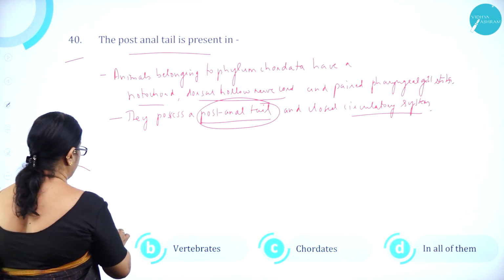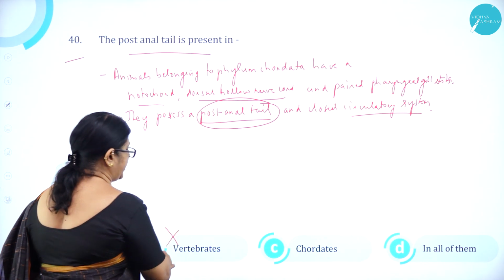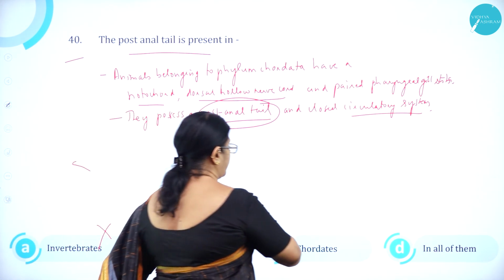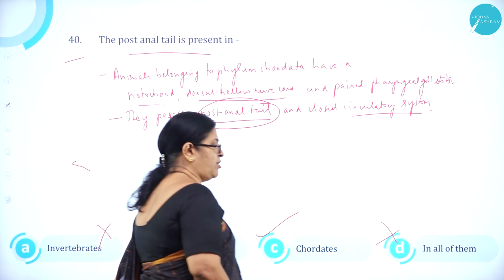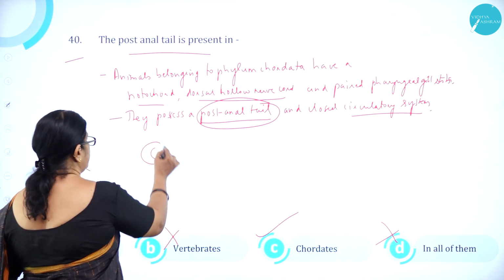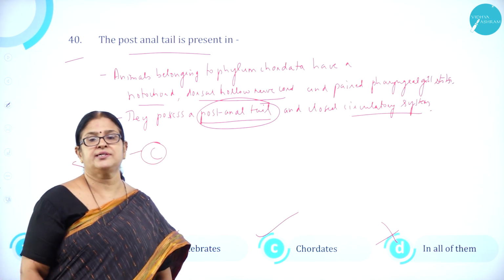So option A, invertebrates, is wrong. Option B, vertebrates, is wrong. Option C, chordate, is correct. Option D, in all of them, is wrong. So option C, chordate, is correct.